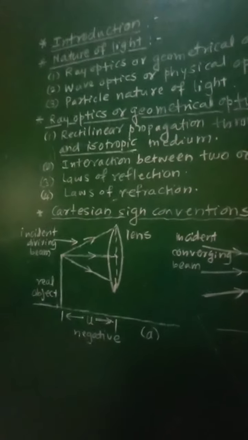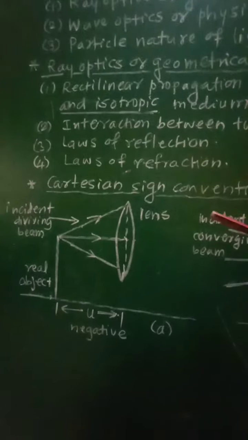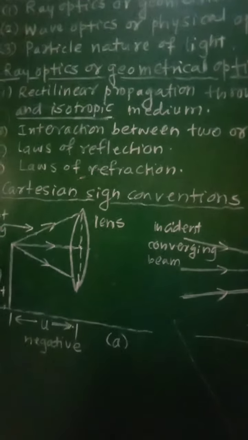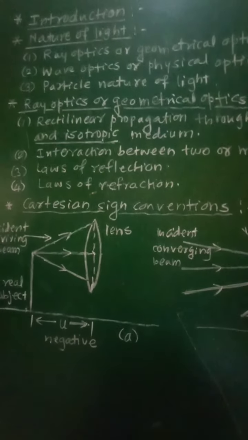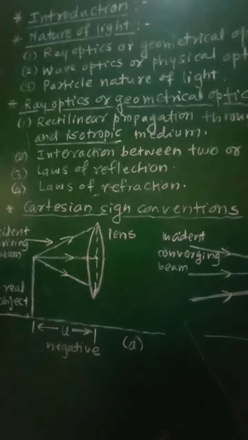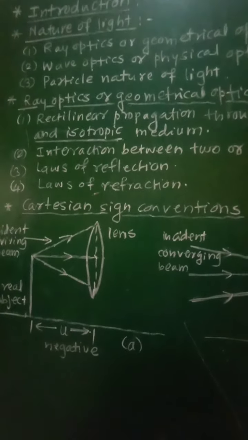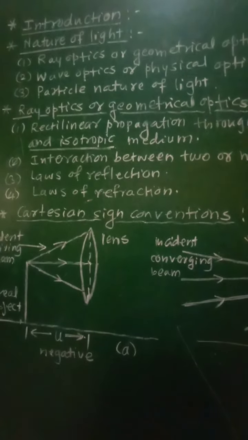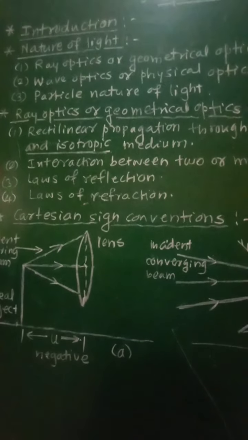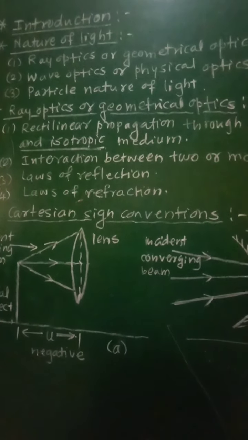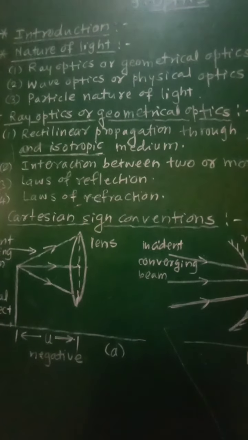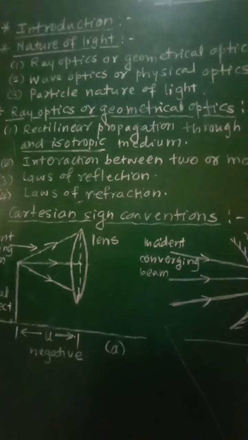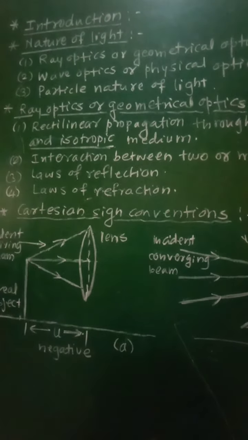Now let us go to the next point, that is the Cartesian sign conventions. Cartesian sign conventions are very important in the study of optics. While dealing with ray optics, to derive a formula or to use a formula, it is necessary to use proper sign conventions.